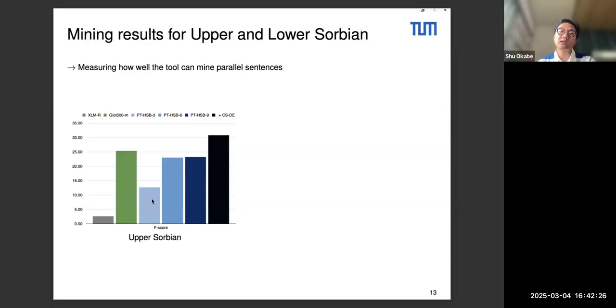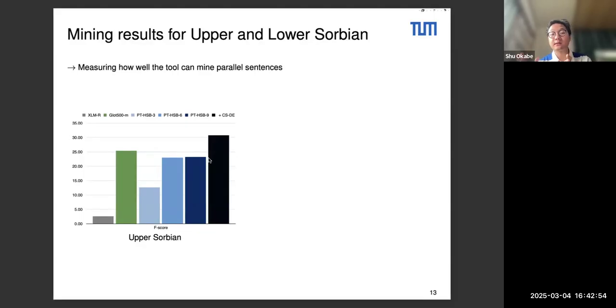When we look at the pre-trained models, you can see that starting from 60,000 sentences, we start to reach a kind of stagnating performance in the mining quality. And using these parallel sentences at a large scale, so adding 200,000 Czech and German parallel sentences, is going to give us a boost. So this was for Upper Sorbian.